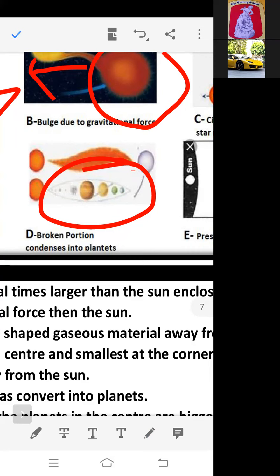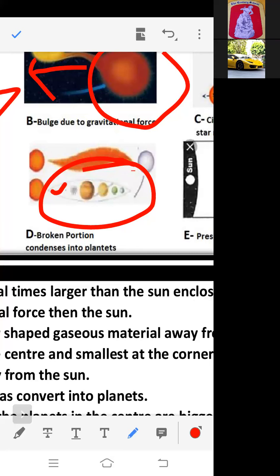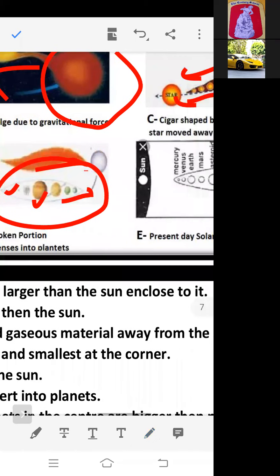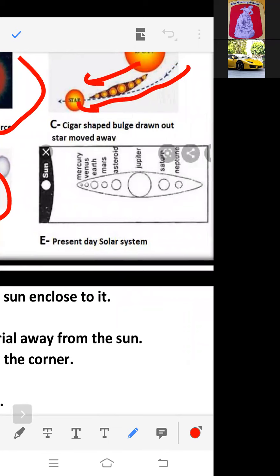Initially, the planets which we call inner planets are small in size. Thus, Jupiter is bigger in size, which lies in the middle of the cigar. After that, the mass and radius of the planets also reduce as we go to the sides of the cigar, right? So it formed like this. Our planets were formed, right?